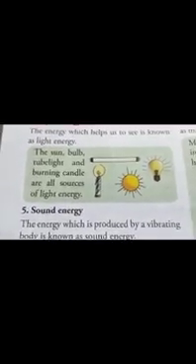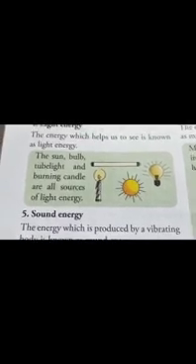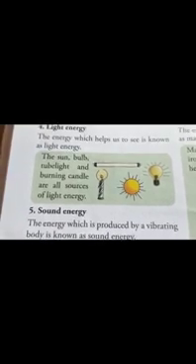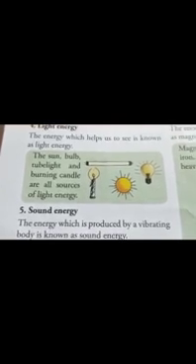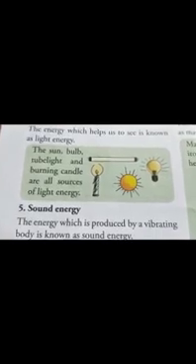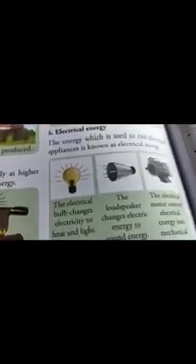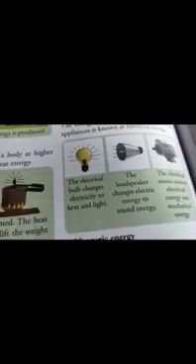Now you are hearing my sound. That is because I am producing sound by vibrating muscles of my throat. This energy which is produced by a vibrating body is known as sound energy. The biggest example is thunder. Now come to electrical energy. The energy which is used to run electrical appliances is called electrical energy.